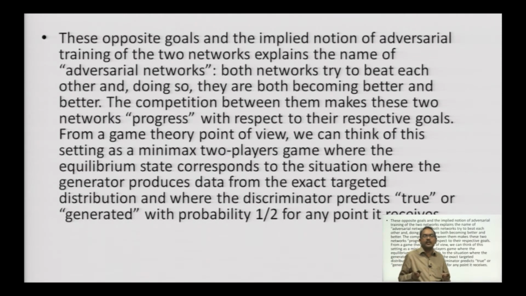These opposite goals and the implied notion of adversarial training of the two networks explain the name of adversarial networks. Both networks try to beat each other, and by doing so they are both becoming better and better. The competition between them makes these two networks progress with respect to their respective goals. From a game theory point of view, we can think of this setting as a mini-max two players game where the equilibrium state corresponds to the situation where the generator produces data from the exact targeted distribution and where the discriminator predicts true or generated with probability of 1/2 for any point it receives.